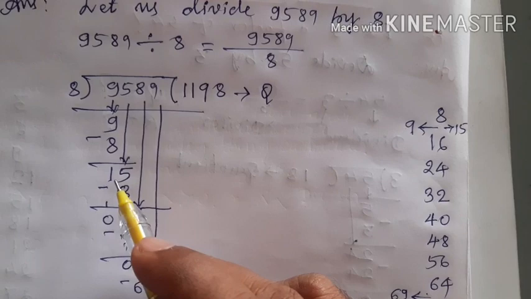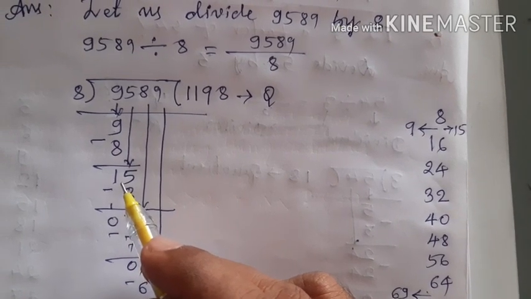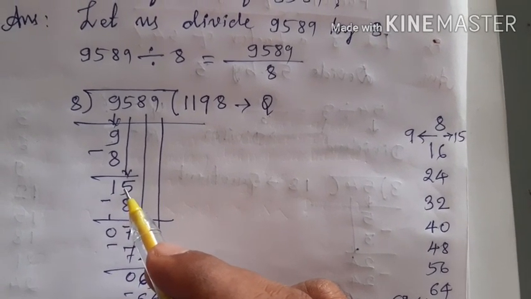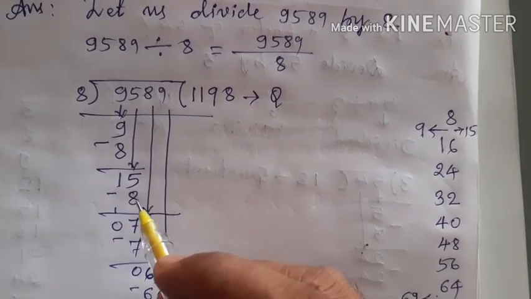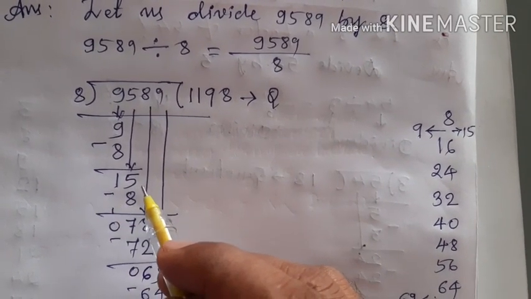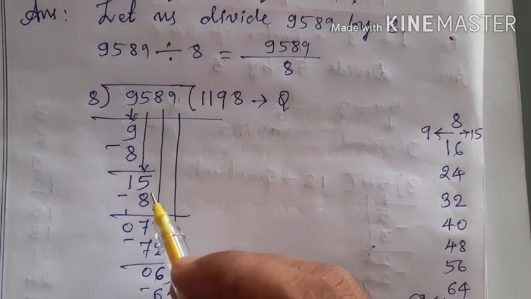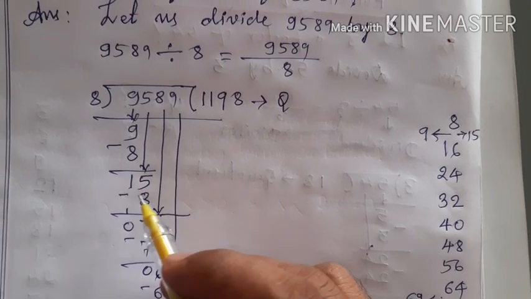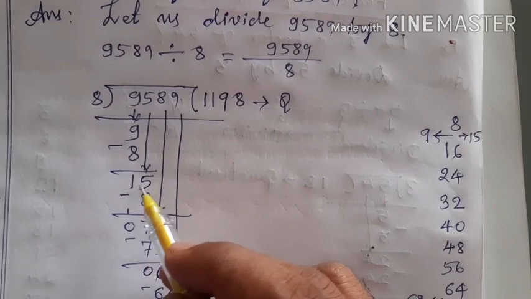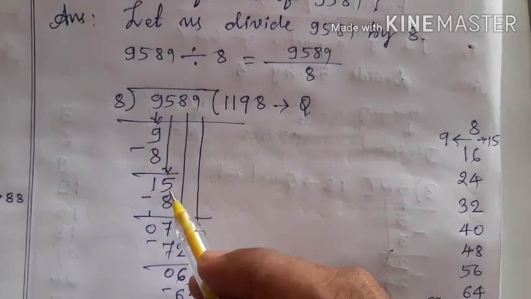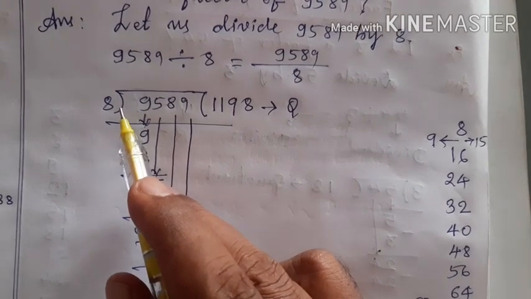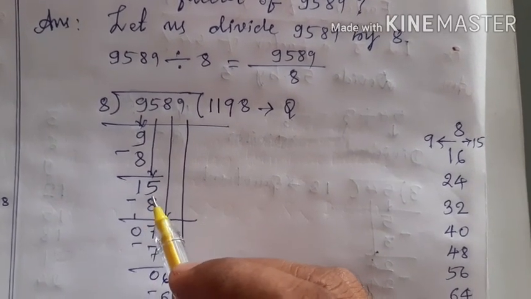Did the remainder become 0? No. So I will take the next digit down. The next digit is 5, I take it down. Now it becomes 15. After taking the digit 5 down, which is the number formed? The number formed is 15. Compare this 15 with 8. Is it bigger than 8 or equal to 8 or less than 8?